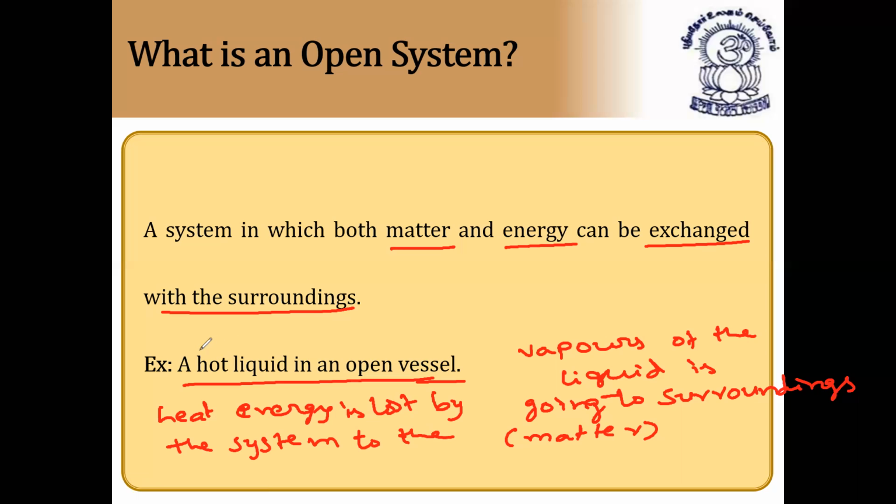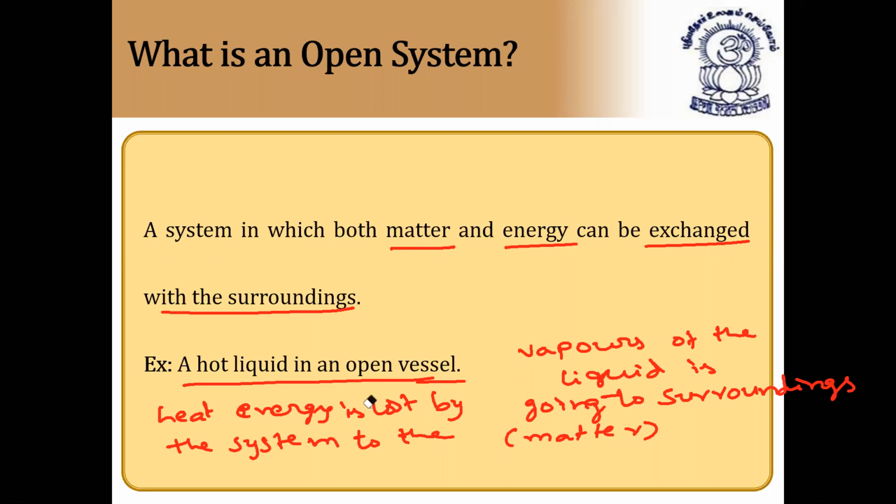After some time, you will see that it will become less hot when compared to the total heat. So that's why a hot liquid in an open vessel is an open system. Or you can say a hot tea in a cup. Hot tea in a cup is also an example of an open system. The vapors of the tea go away to the atmosphere. Also, you can simply say hot liquid in a cup.